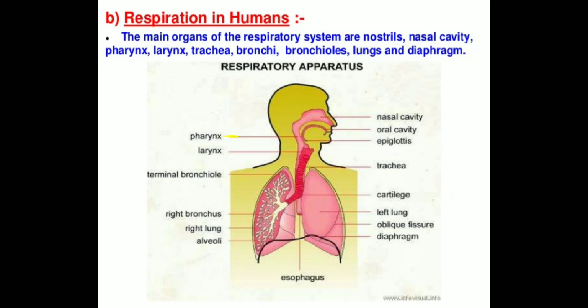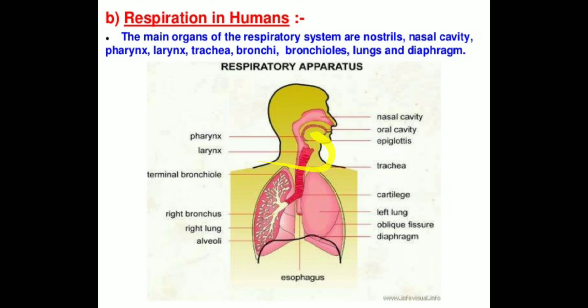Here is the pharynx, where the nasal cavity and the oral cavity are connected to each other. Sometimes we feel water from the mouth coming out from the nose just because of the pharynx. It is a common passage for the oral cavity, it means the mouth, and the nasal cavity.